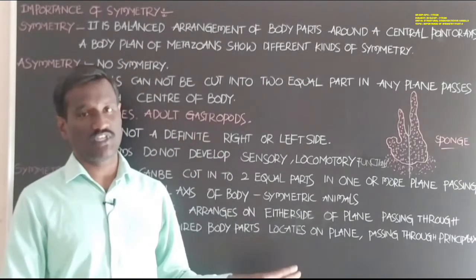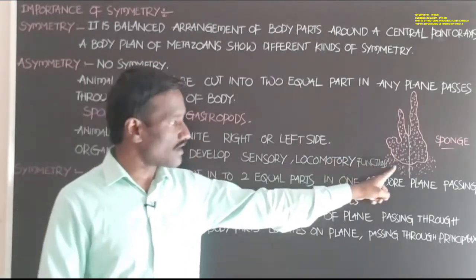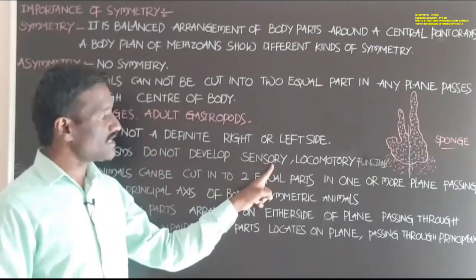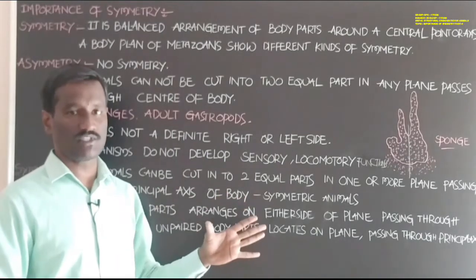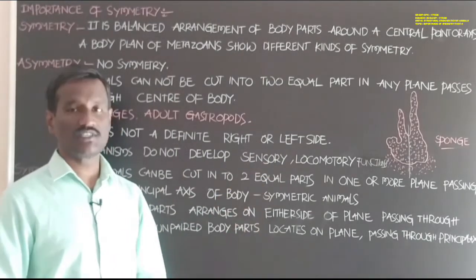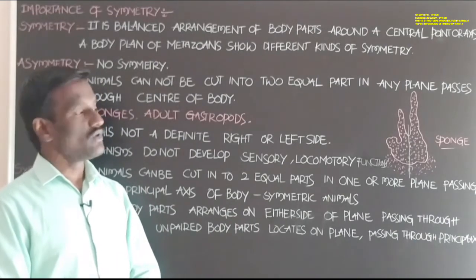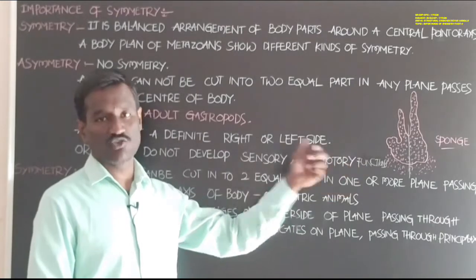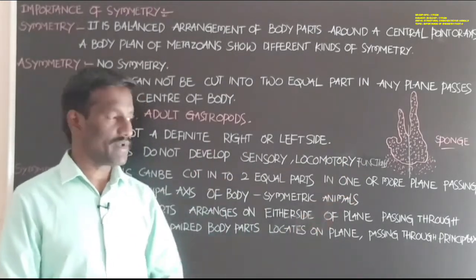Sensory functions also do not develop. Sensory cells and nerve cells are absent in sponges, and sensory functions are also absent in animals that show asymmetry.